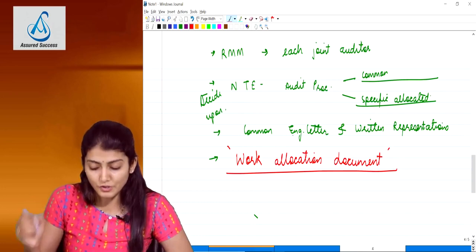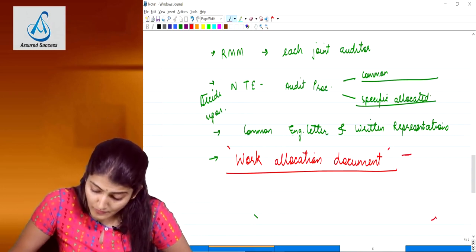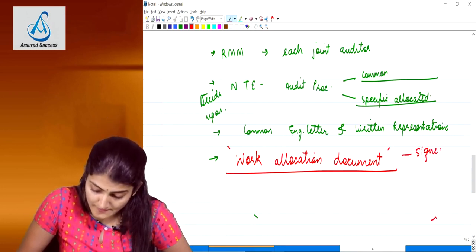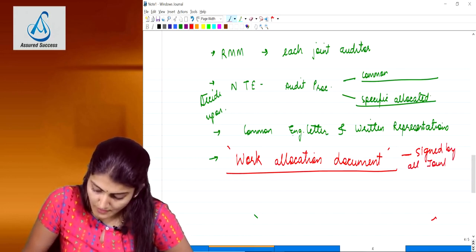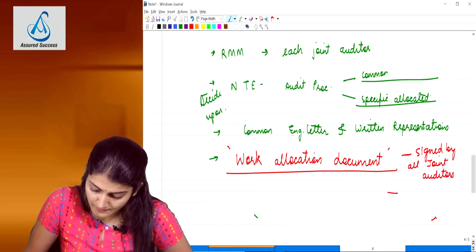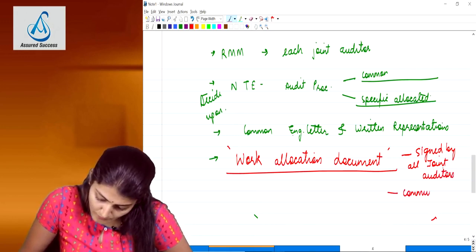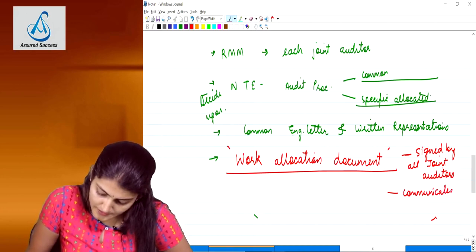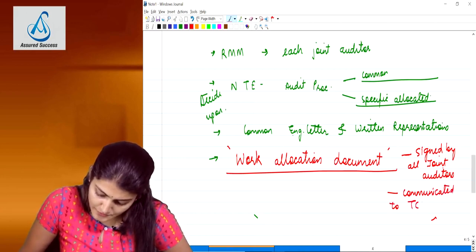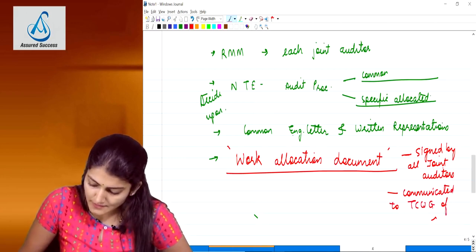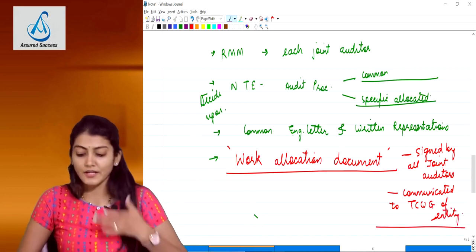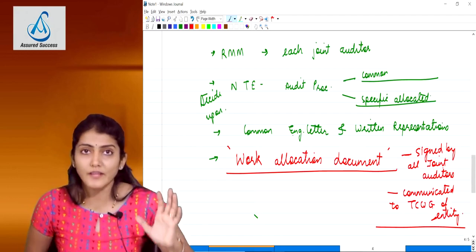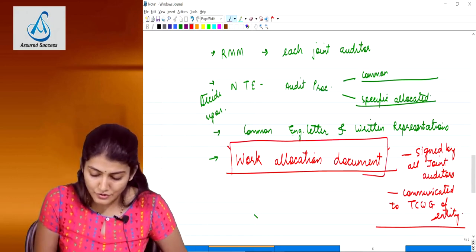And it says this work allocation document should be signed by all the joint auditors, and it should also be communicated to those charged with governance, that is the TCWG of the entity.